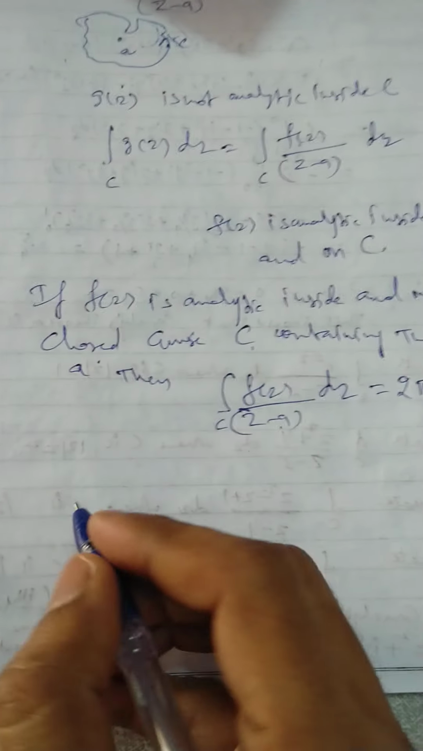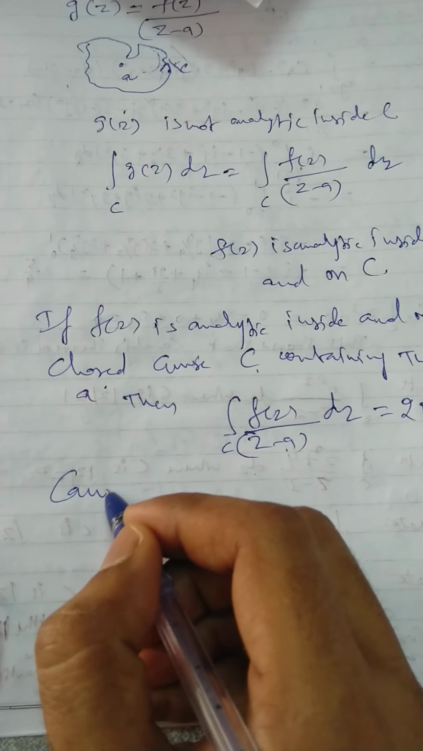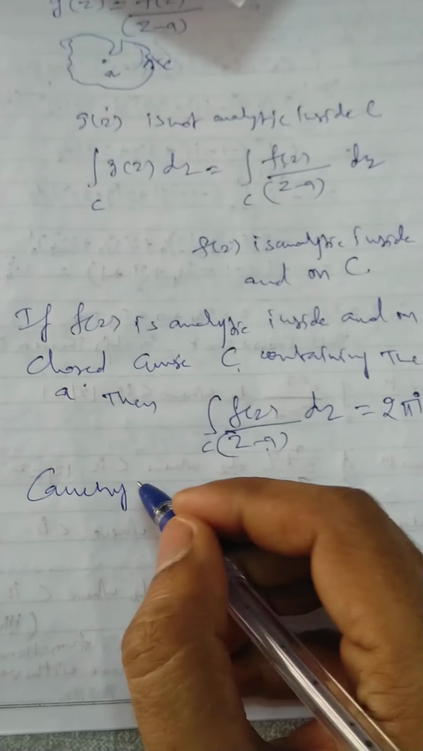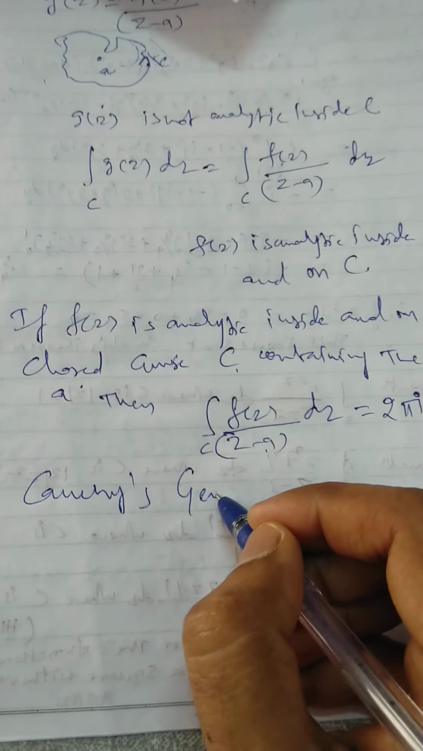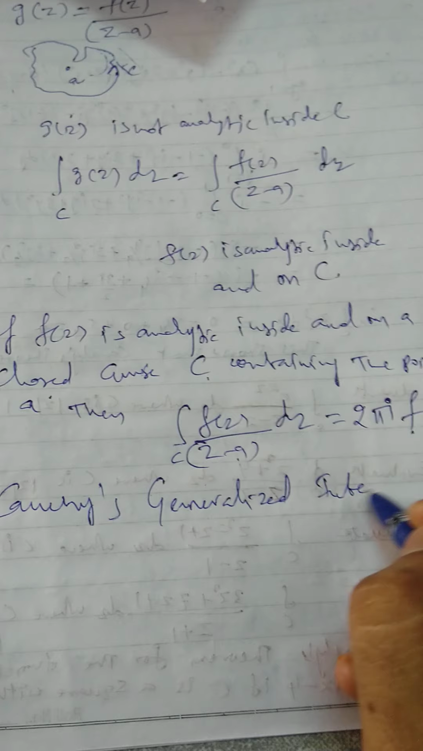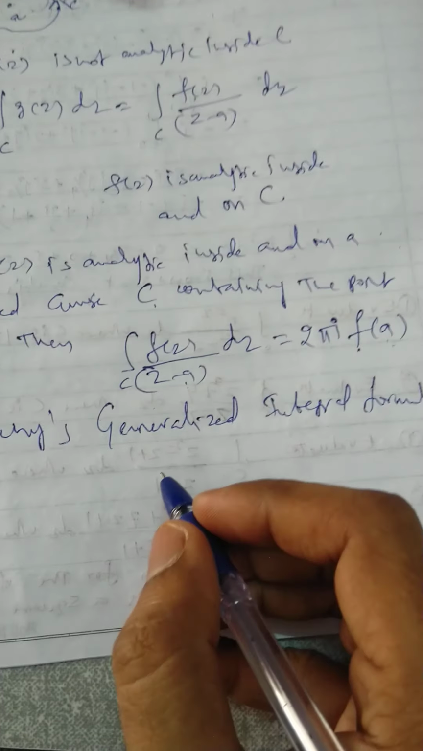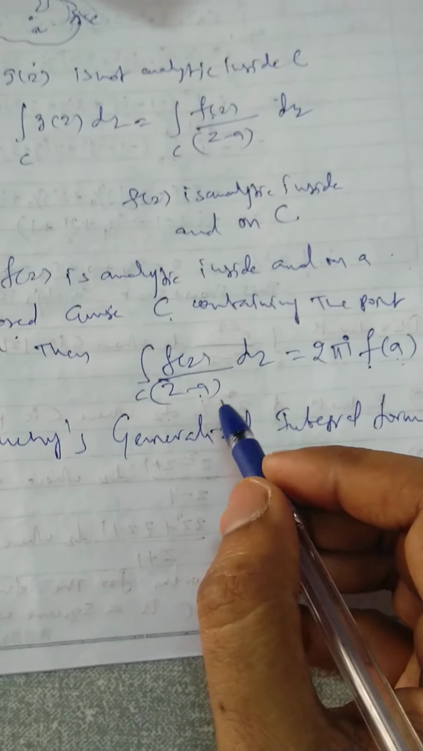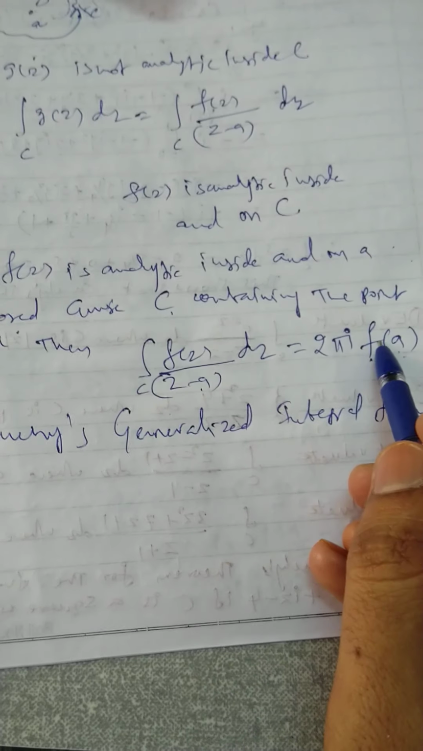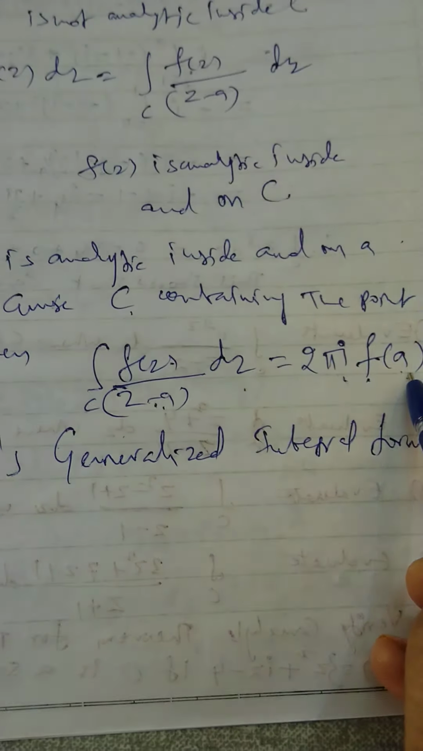Now further, the formula can be generalized and named as Cauchy's generalized integral formula. So what is this generalized integral formula? Here the Cauchy integral formula, integral over C of f of z by z minus a dz, is 2 pi i times f of a.